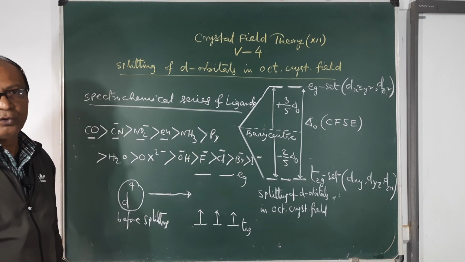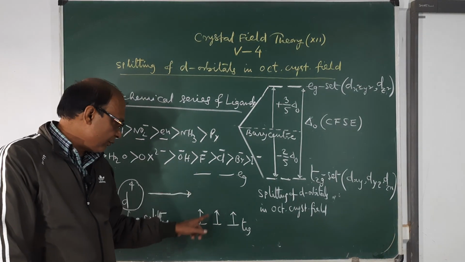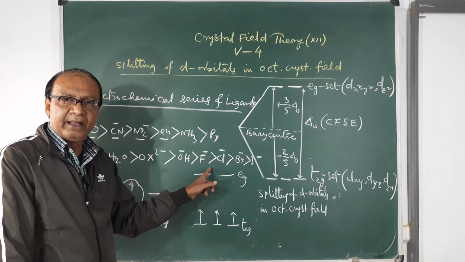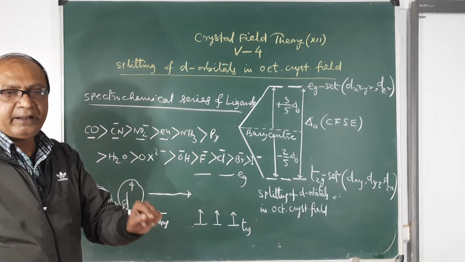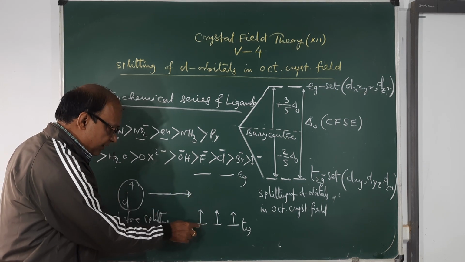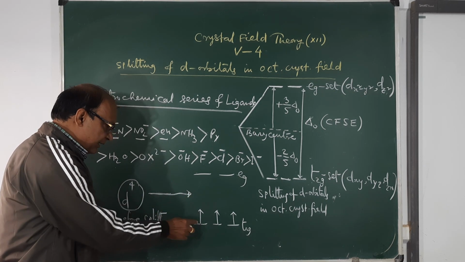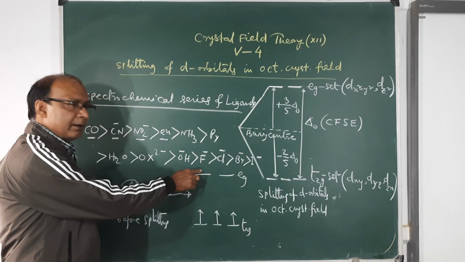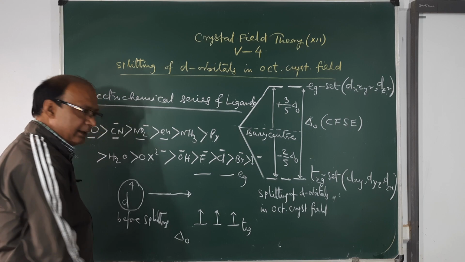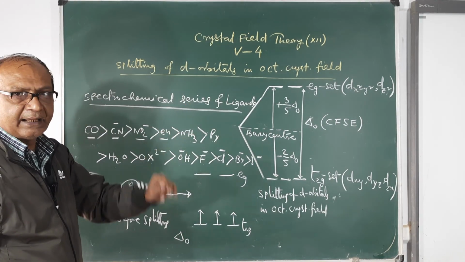Now what about the fourth? Whether the fourth electron will pair up in the T2g set or go to the Eg set will be decided by the value of delta O, the crystal field splitting energy.